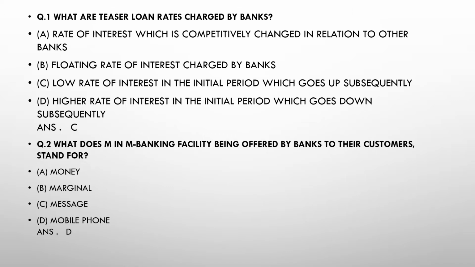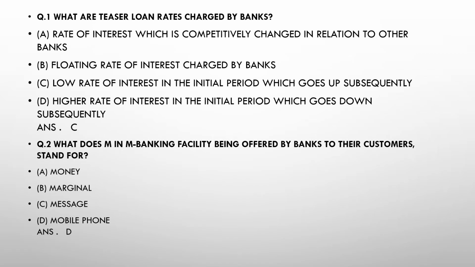And option D, a higher rate of interest in the initial period which goes down subsequently. So the answer is C. We can see, a low rate of interest in the initial period which goes up subsequently. The question is what teaser loan rates are charged by banks, so we can say a low rate of interest in the initial period which goes up subsequently.